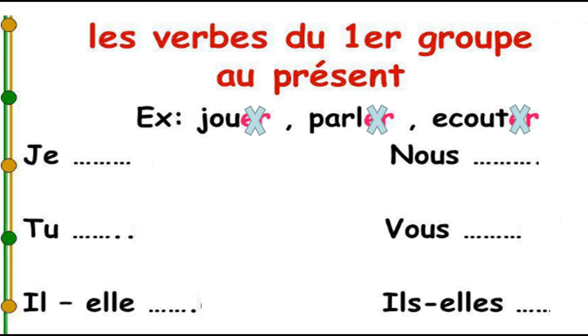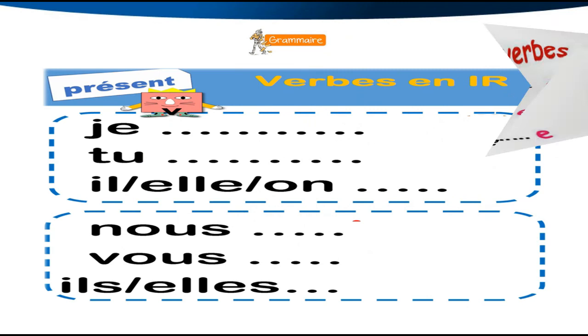And replace these letters by other letters, but I will not pronounce most of them except with nous and vous, if you remember. With je I will add e. With tu es. With il and elle I will add e. With nous I will add ons. With vous I will add ez. With ils and elles I will add ent, but I will not pronounce it. Only with nous I say on, with vous I say é, but all the other letters I will not pronounce. We studied this already in the first quarter.